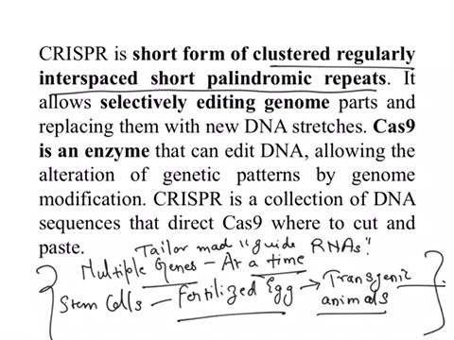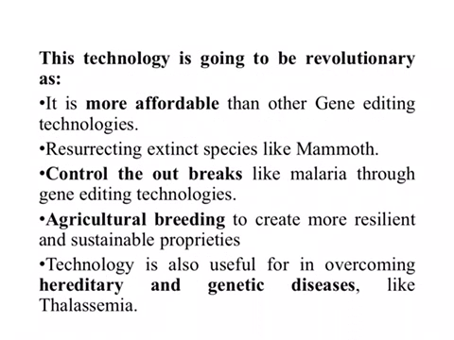In this part of the question, you had to answer about the CRISPR, how it is relevant, and how it is different from other technologies. As you can see in the previous slide, we had mentioned that you can alter multiple genes at a time, and stem cells and fertilized eggs can be used to create mutations in transgenic animals. This is the second part of your question, which was asking about how it is going to be revolutionary.